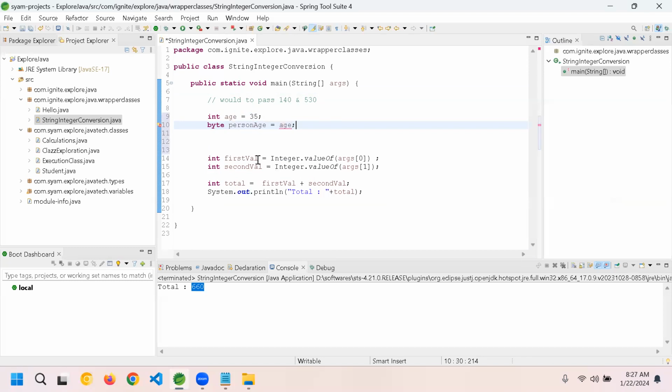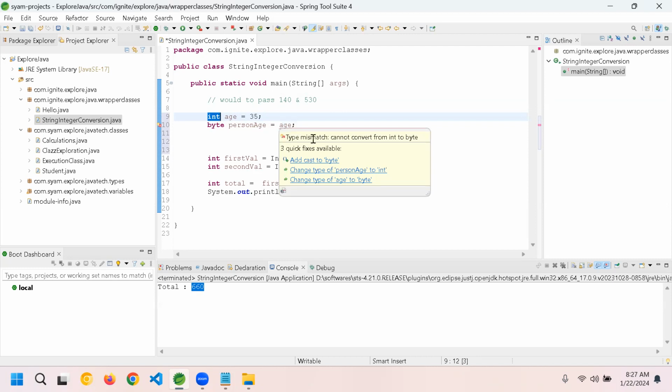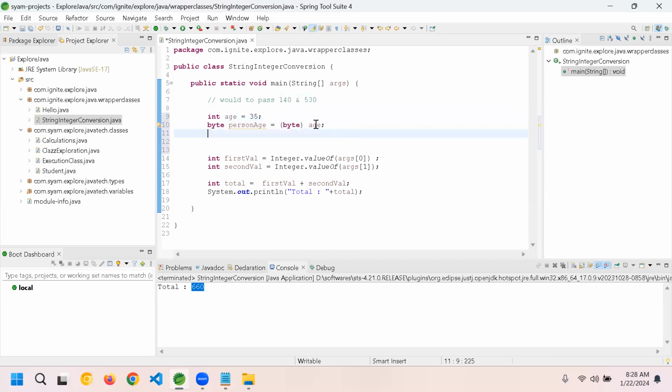Now this is called casting. First of all, int takes 4 bytes. Byte takes only 1 byte of memory. Now it says type mismatch, cannot convert from int to byte. Add a casting. You go here and click on add casting. Now it is internally converting your age, which is 35 and takes 4 bytes, into 1 byte.